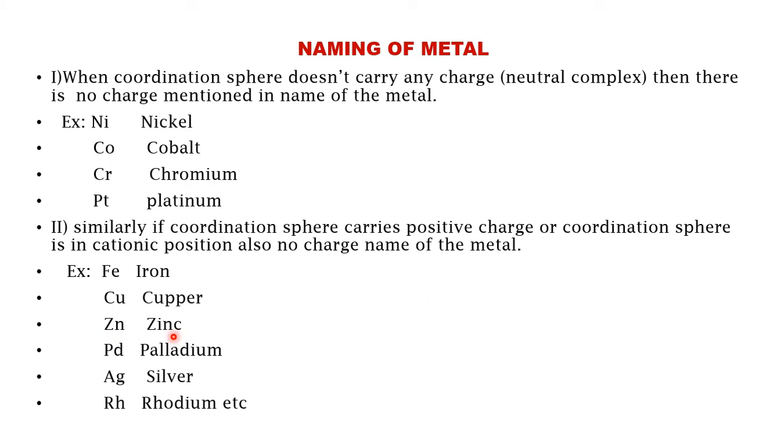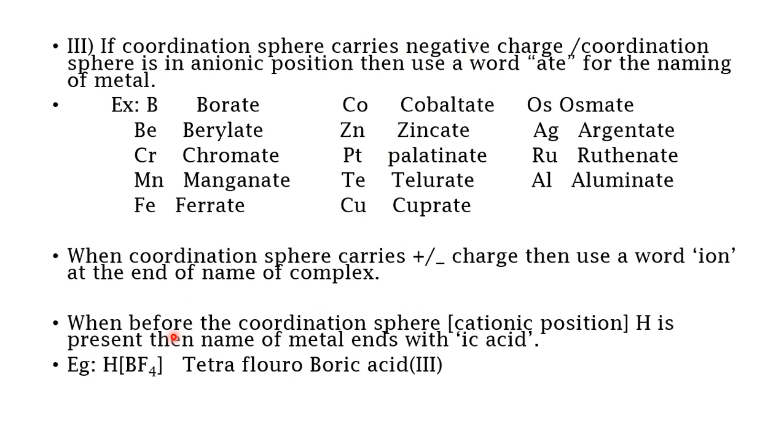So if a coordination sphere does not carry any charge, or if it carries a positive charge, the name of the metal will be written as the element name is present. But if the coordination sphere carries a negative charge, or is in anionic form, then you will use the word ATE at the end of the metal.